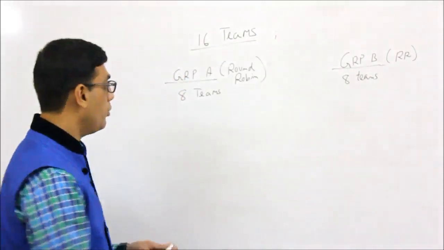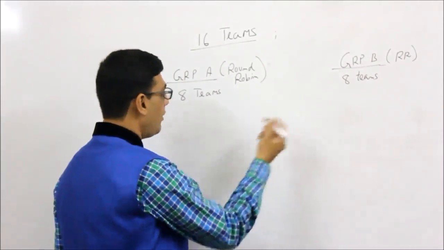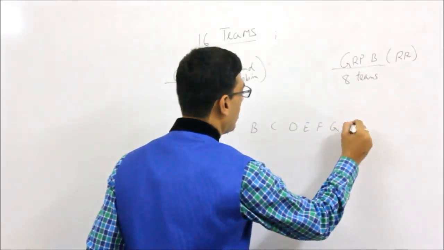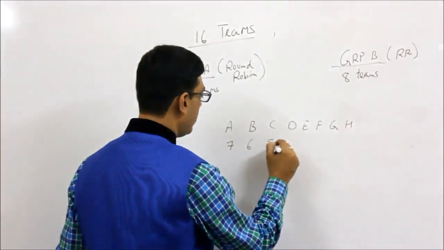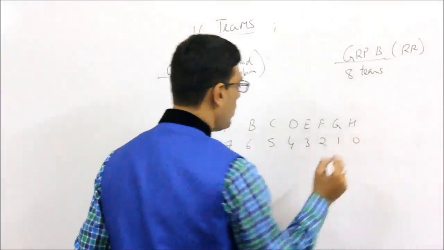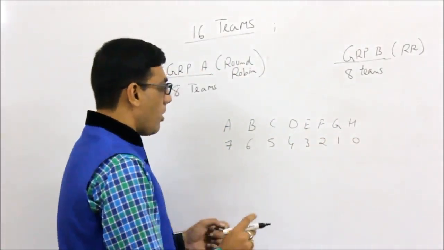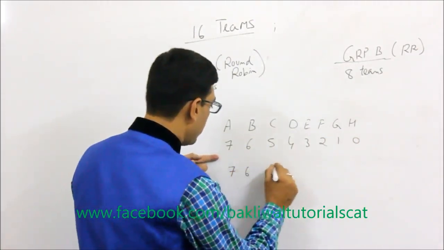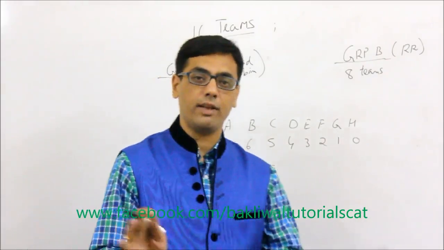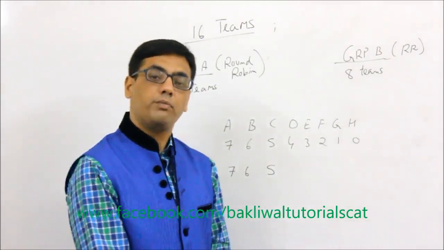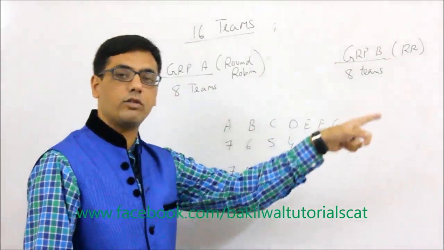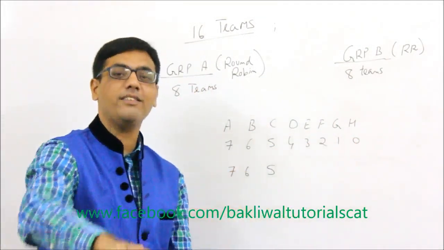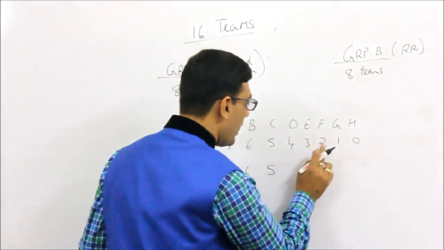So again, start from the same scenario. There are 8 teams. Again the possibilities are 7, 6, 5, 4, 3, 2, 1 and 0. Now here, we want the minimum wins. So keep the top 3 as they are. Please understand, don't touch them. Top 3 are the same. Do what you did in the last question, because we want to minimize the 4th team.